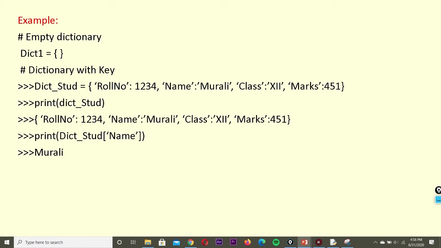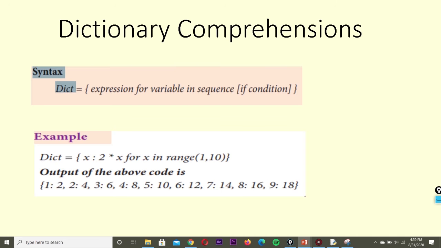In list and tuple, Python itself uses the index that starts from 0, 1, 2, 3 like that. But here we are specifying the key. So the key is used here as an index.